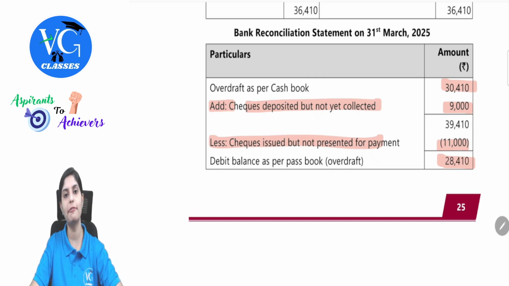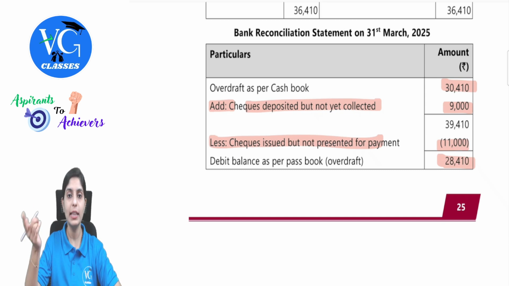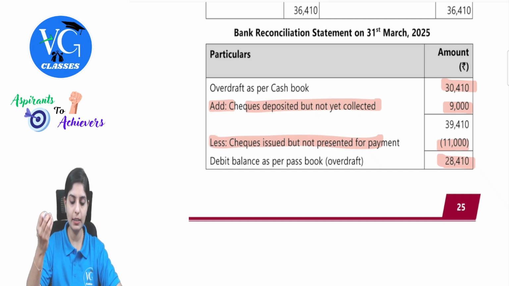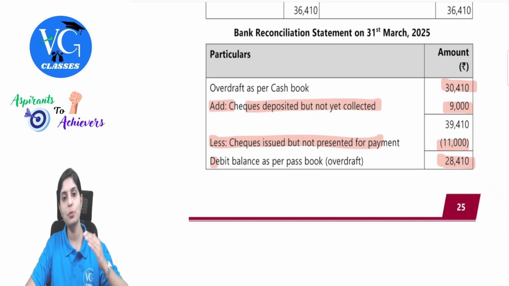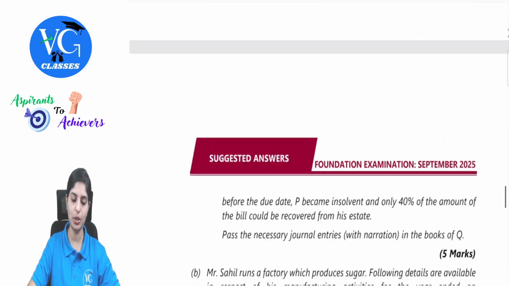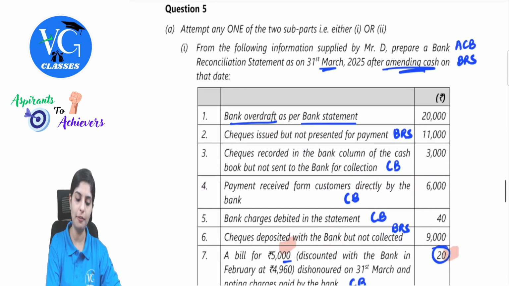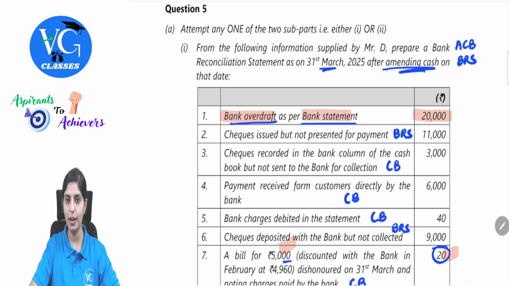We started with overdraft balance as per cash book. So we will have to get the balance as per the other book. So this is turning into a debit balance again. 30,410 plus 9,000 minus 11,000. So it is 28,410. We will have to get which balance? Balance as per passbook. Debit balance as per passbook will again mean this is an overdraft balance. If you observe, the same balance was also given in the question. See here, bank overdraft as per bank statement, 20,000. Identically, both balances should match.